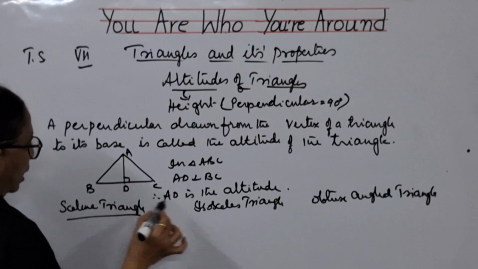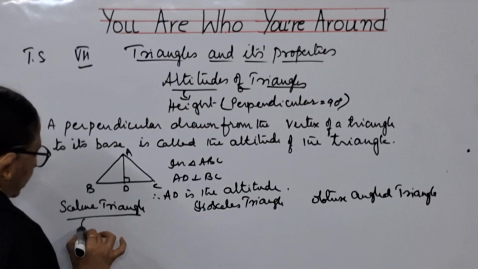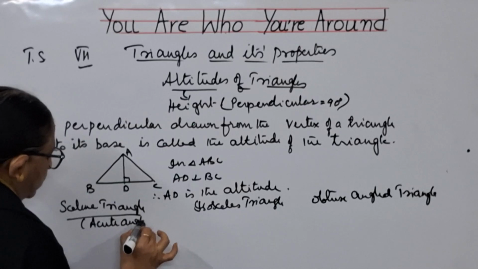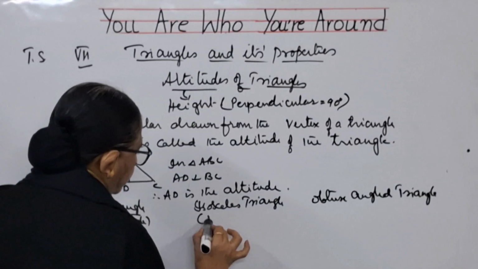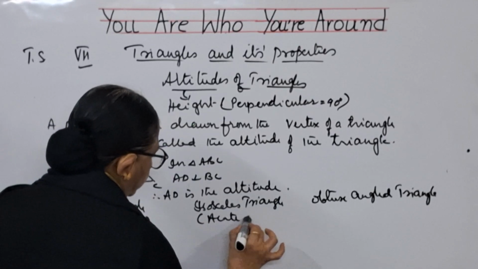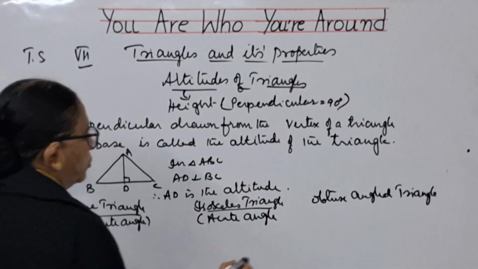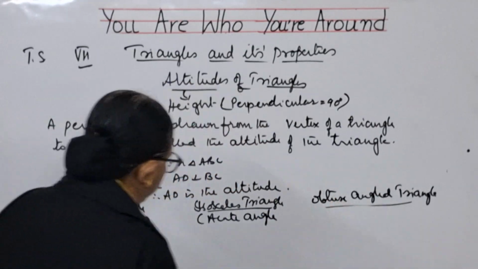See, scalene triangle and isosceles triangle, they have acute angles. This is also having an acute angle. But an obtuse angled triangle will be having more than 90 degrees.